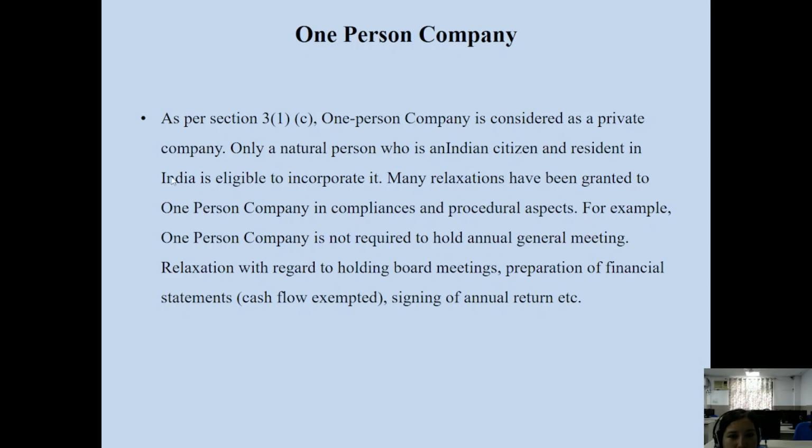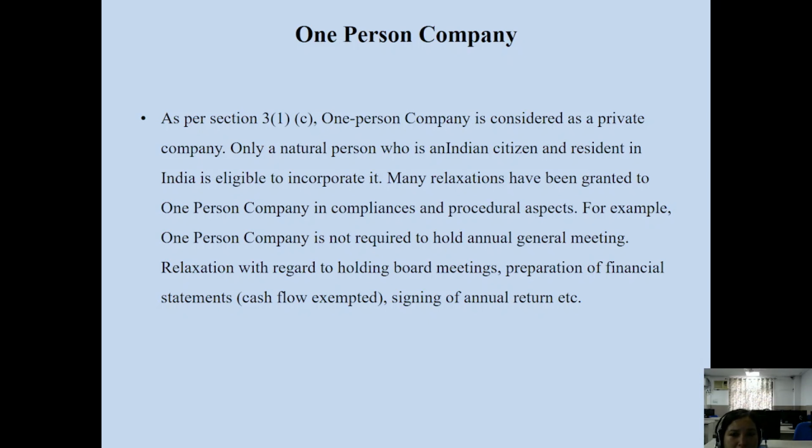So these are the eligibility conditions applicable to form a one-person company. For the purpose of incorporation and registration of a one-person company, the natural person must be an Indian citizen. That is the essential criteria, and must be a resident of India, and that makes that person eligible to form a one-person company.